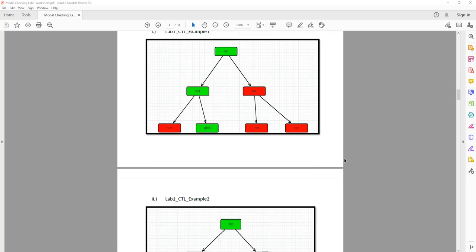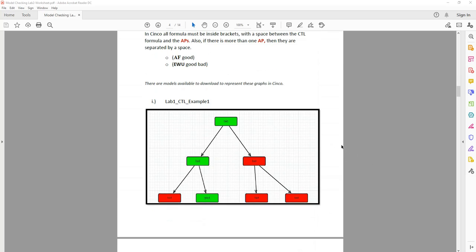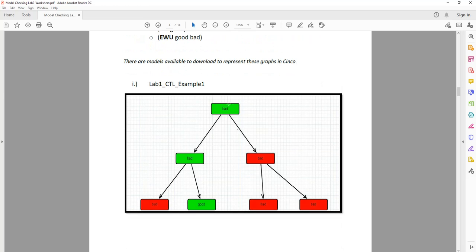So all models have the same atomic propositions. We can see here we have a state. Now I've put the atomic proposition into the name of the states, and you can zoom in. So you can see this is bad, bad, bad, bad, good, bad, bad. So our atomic propositions for this model are bad and good. So there are our two atomic propositions.